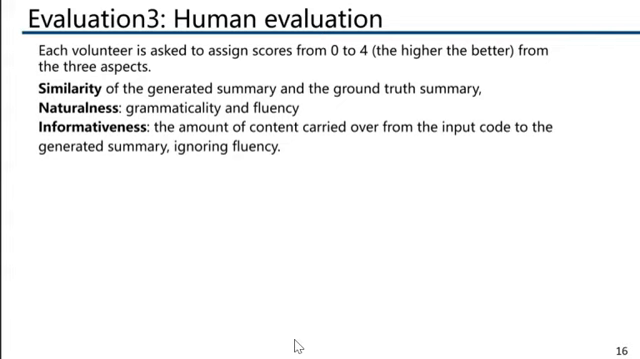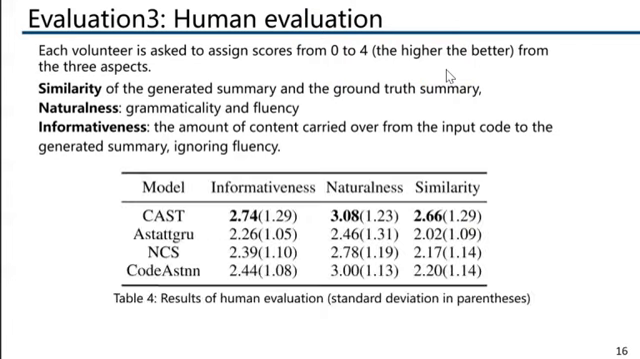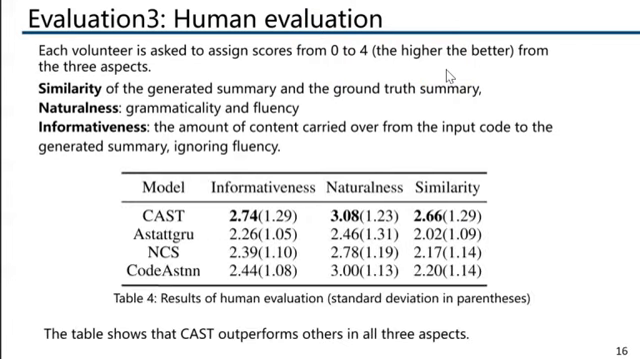Naturalness means the fluency and the grammatical clarity. Informativeness means the amount of the content carried over from the input code to the generated summary. Each volunteer is asked to score from 0 to 4, and the higher the better. This table shows that CAS outperforms others in all 3 aspects.